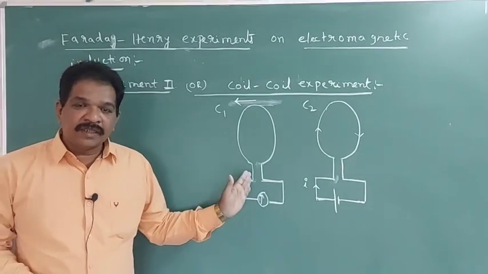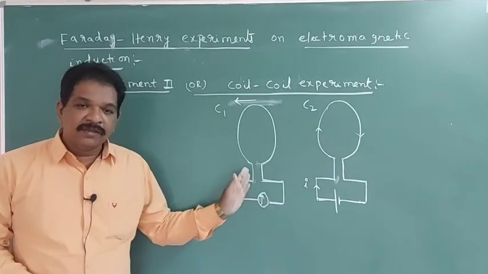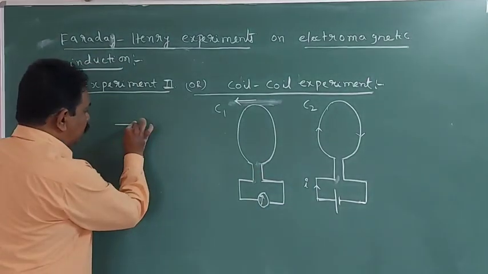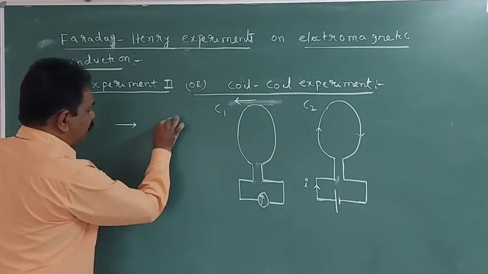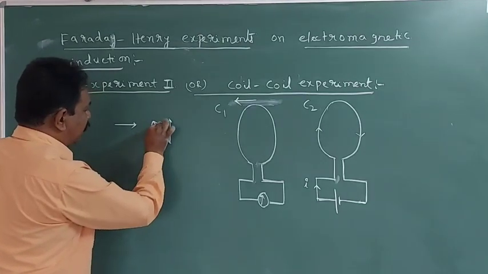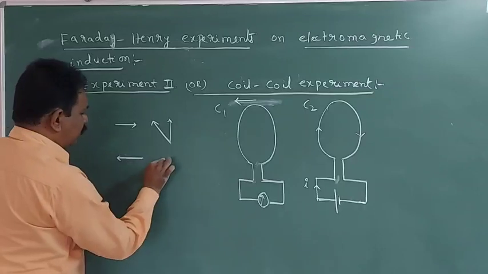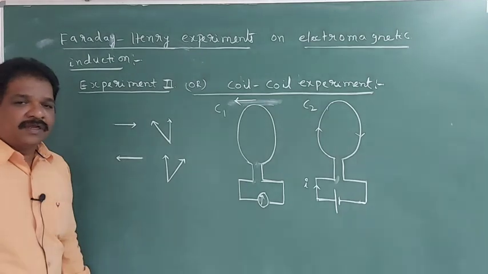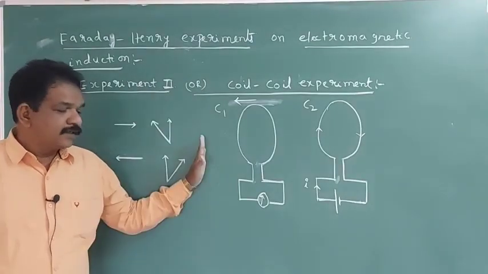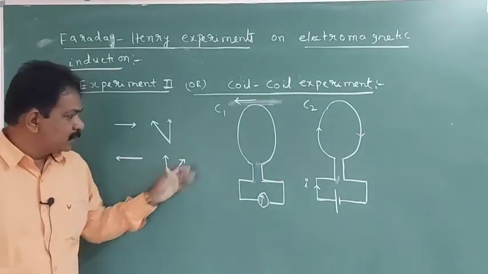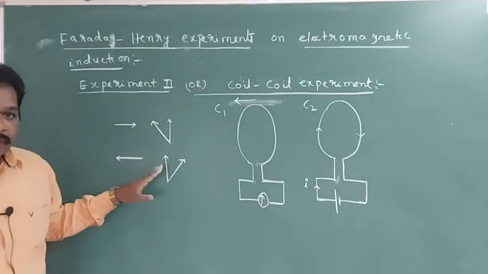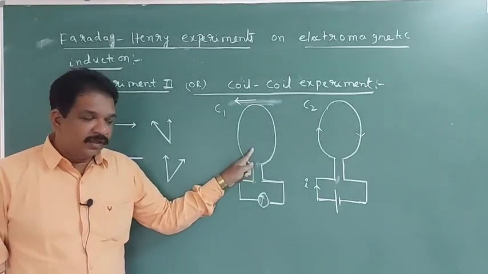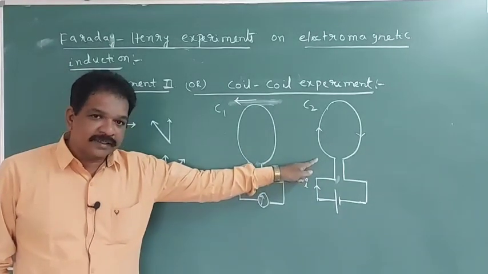Then a deflection in the galvanometer is there, but in the opposite direction. When they stop, the deflection becomes 0. Again they move, again deflection is there. So this is moving, this is at rest.